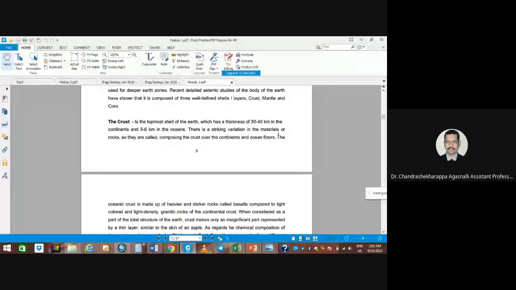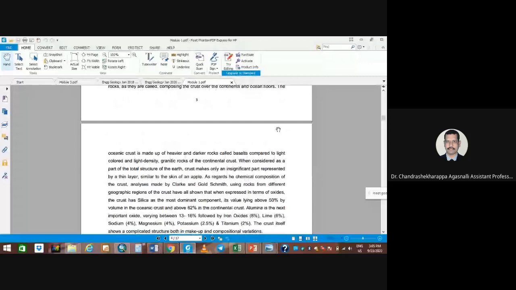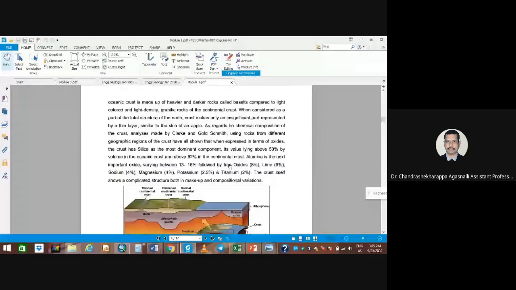Look at this composition. Silica is the most dominant component in the crust, almost 50% in the oceanic crust, and the remaining will be iron, lime, and also sodium, magnesium, potassium, titanium. So all this composition you can get from the crustal part.